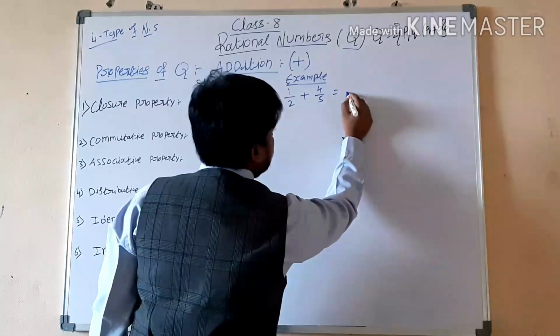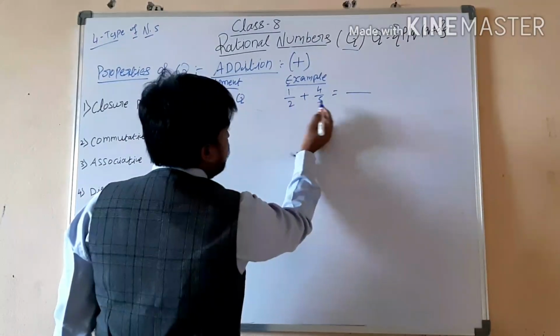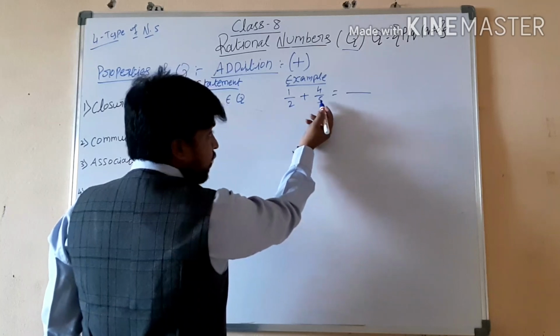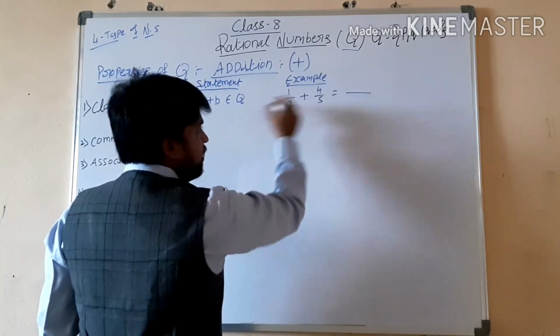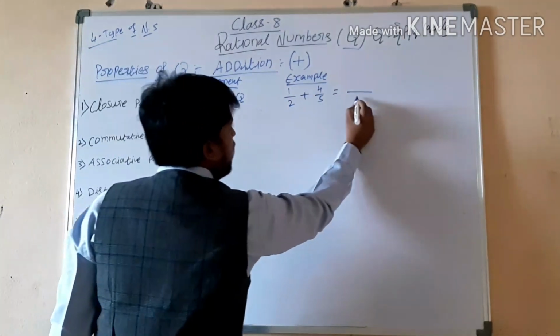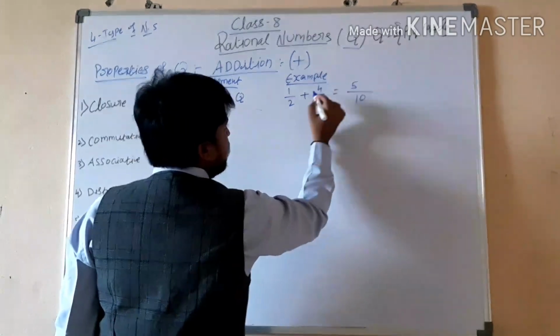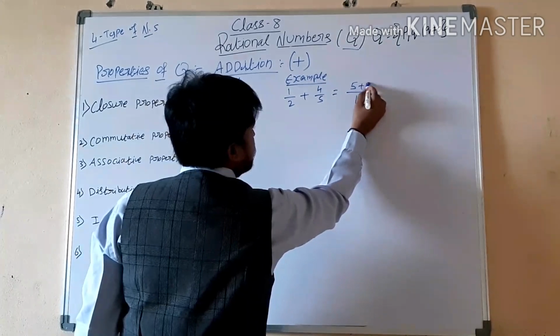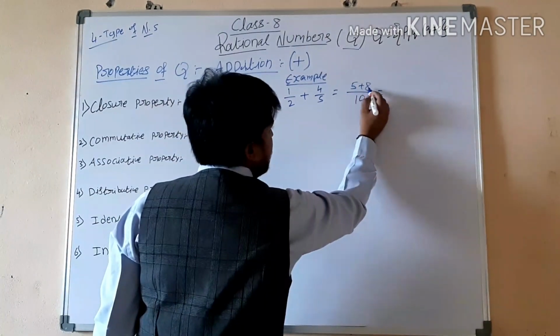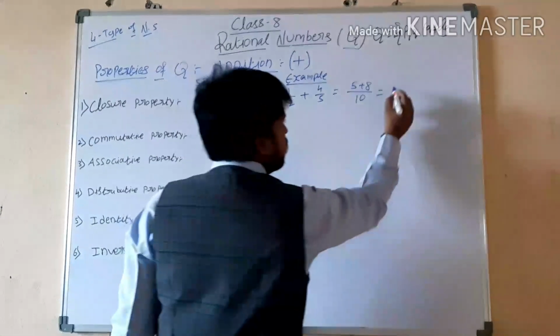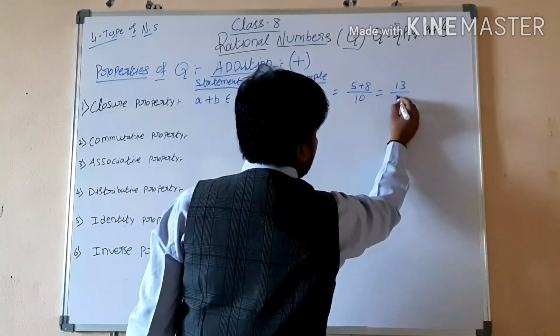So shall we check? Here the denominators are different, so we have to multiply the denominators and do the cross multiplication. 5 times 2 is 10. Next, cross multiplication: 5 times 1 is 5, 4 times 2 is 8. What is the answer? 8 plus 5 is 13, so 13 by 10.